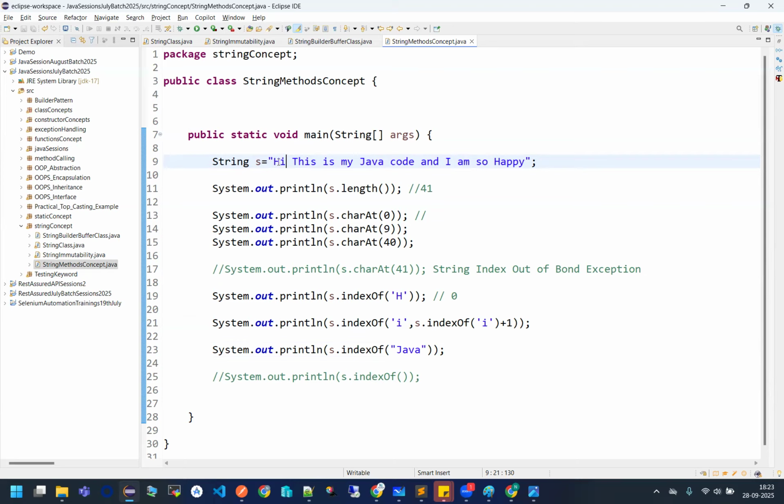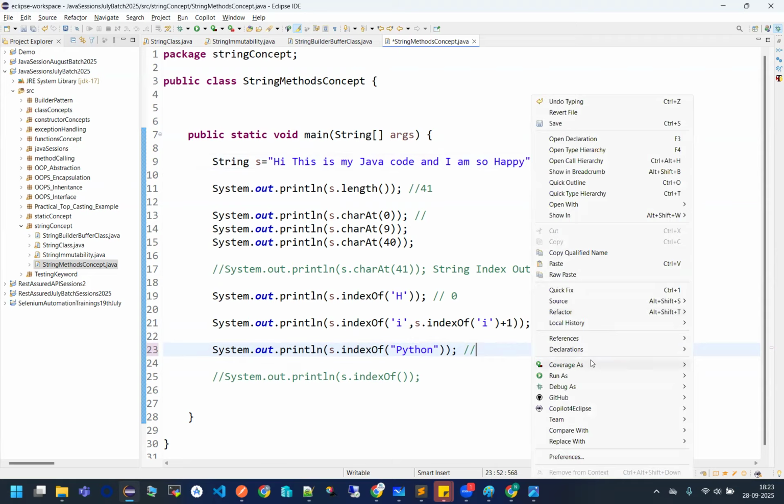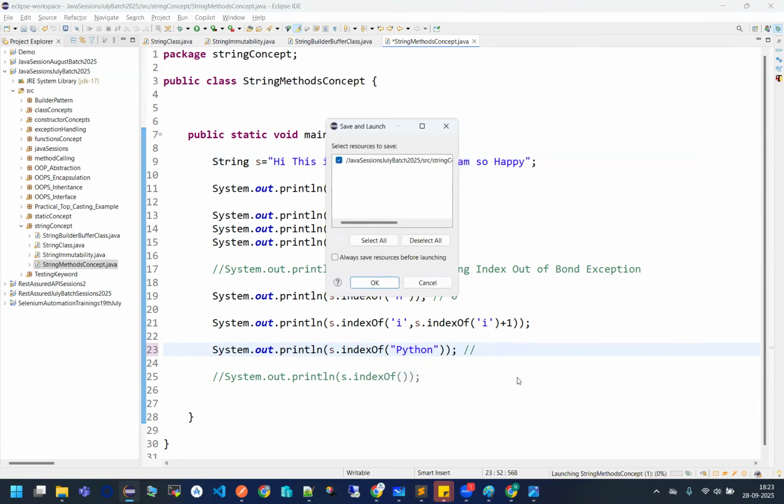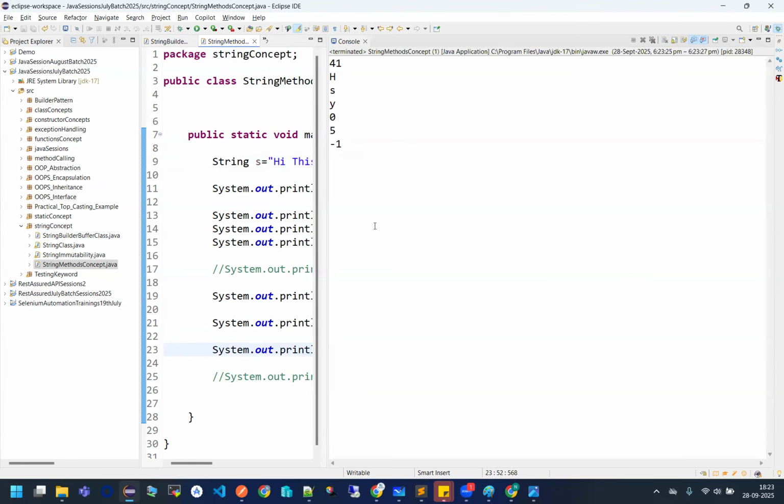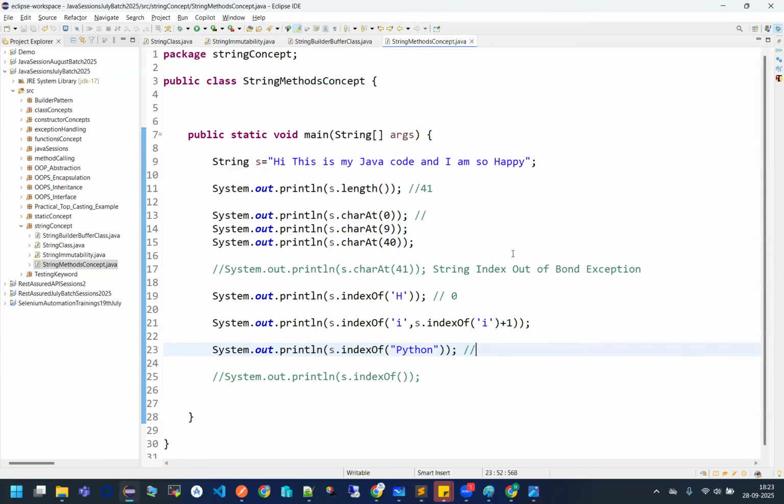Okay, fine. If you really want to find out whether you have any occurrence of Python also, what will be returned to you? 0 index of what? C in this case. Since you don't have Python in that entire line, it will be giving you a sort of -1. Because obviously it cannot return a 0 now. 0 position is already occupied by H. That's why it is giving you some negative value. Fine. A perfect example.